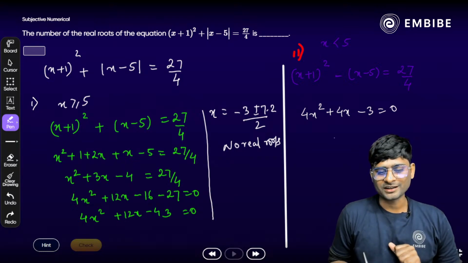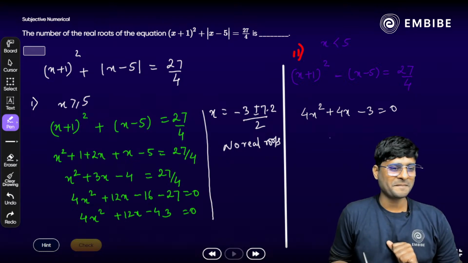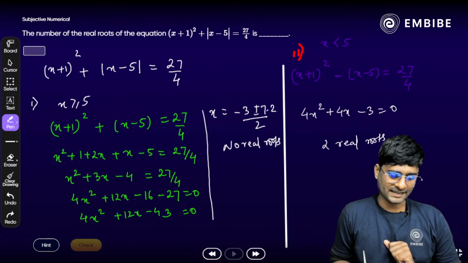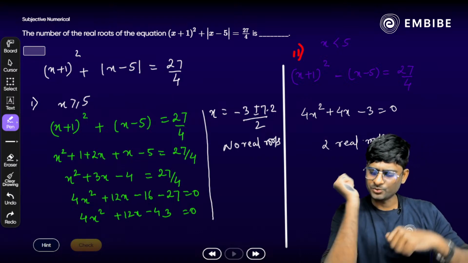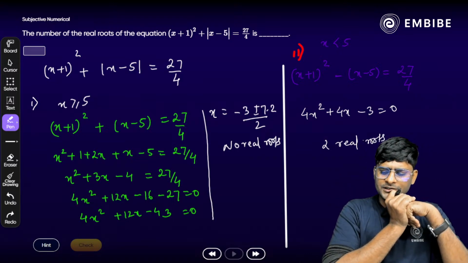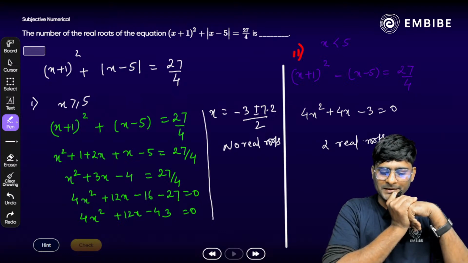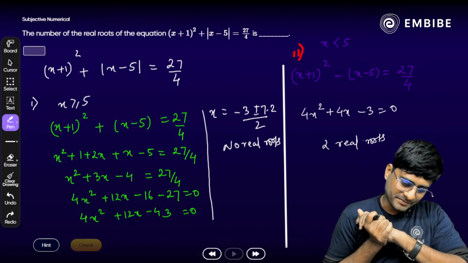Any idea? Yes, this time we get 2 real roots. 2 real roots are there. That is correct. All right, Sarthak, 1 by 2 and 3 by 2. Is that minus? Yes. Excellent answer. That is correct.